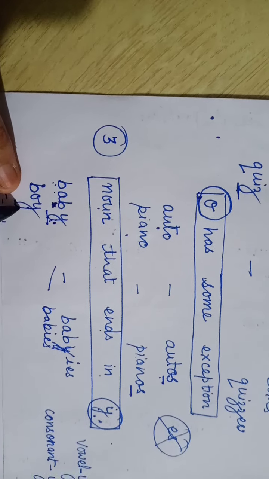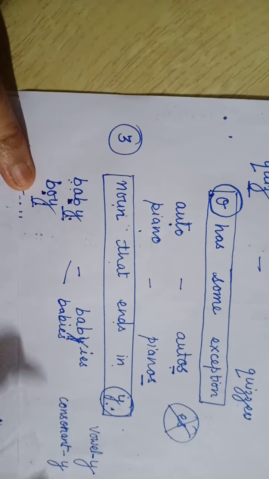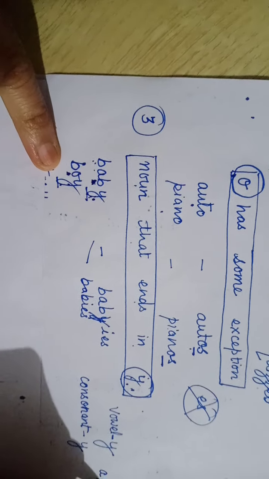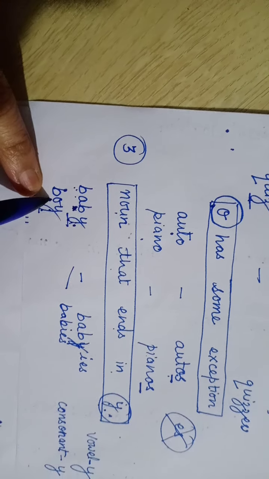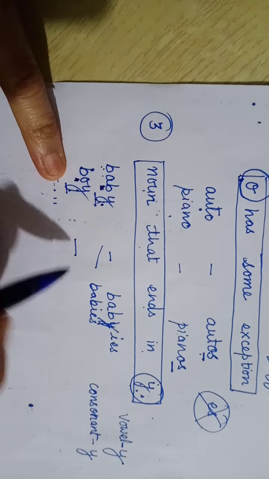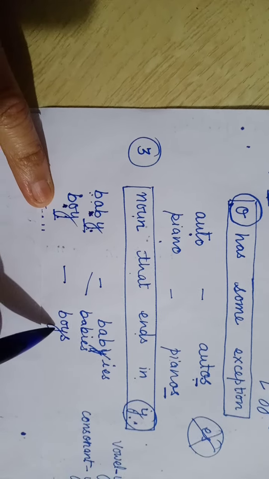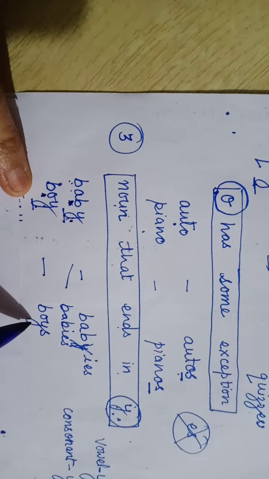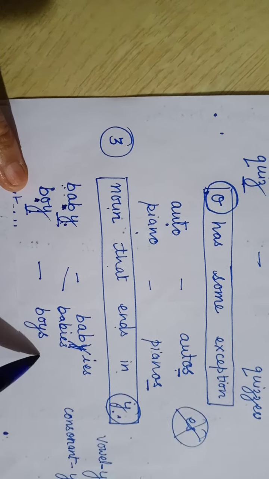And in this other word, the second last letter is a vowel. What are the vowels? A, E, I, O, U. So here Y will not be cut. It will remain as it is and we will add S after it and it will become the plural.